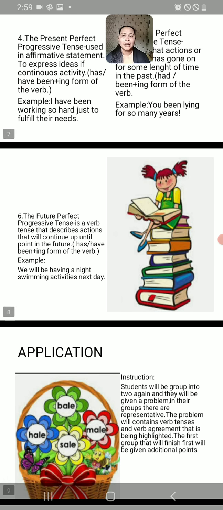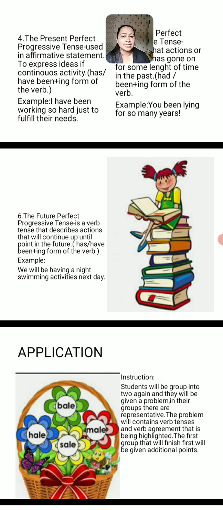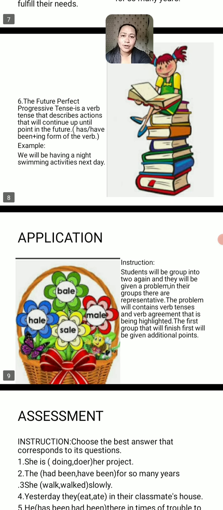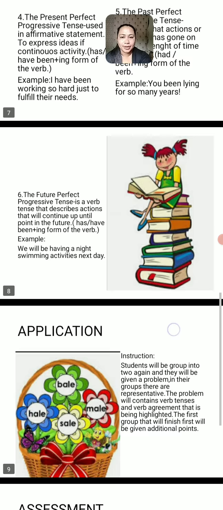So the last one, the future perfect progressive tense, is a verb tense that describes actions that will continue up until a point in the future. It uses has, have, been plus the ing form of the verb. For example, we will be having a night swimming activity next day. Will be having indicates the future, or things to happen. Okay? Understand? So far, that would be our discussion.